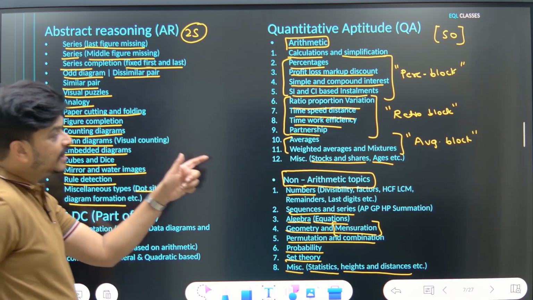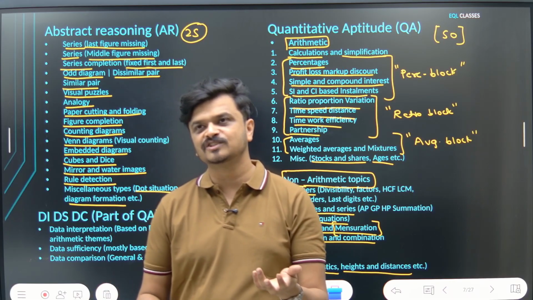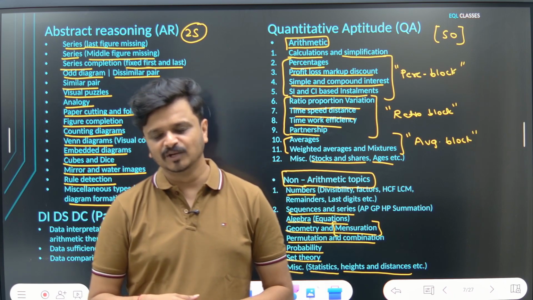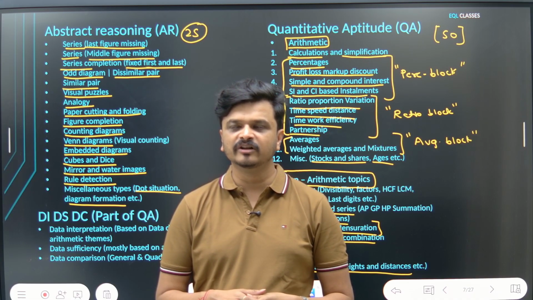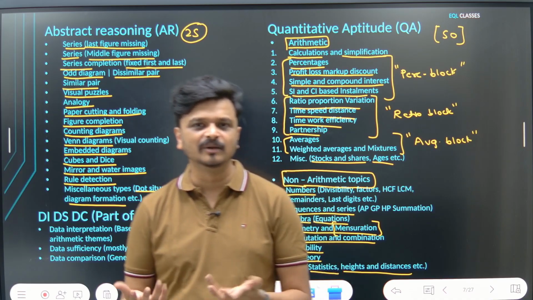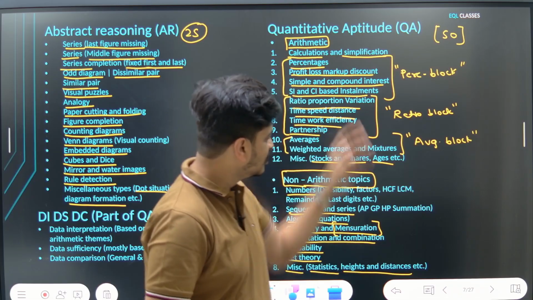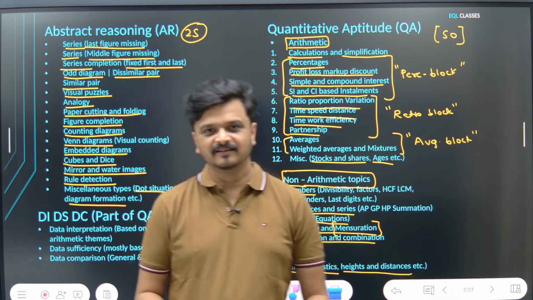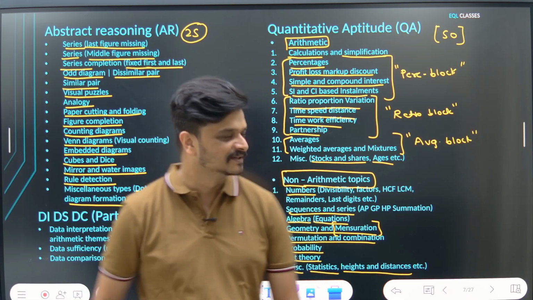Now, I have not included any nonsense topic here because in the past, there have been years where they have asked questions on differentiation, integration also in the paper. But again, that was a hiccup from their side. In that year, basically, they could not differentiate between MBA CET and MCA CET. That is very unlikely to happen in any of the CET papers in the future. So I've not mentioned those topics because if I mention those topics, then we're not preparing for aptitude. Then you would start preparing for engineering here, right? Which is what we are not doing.